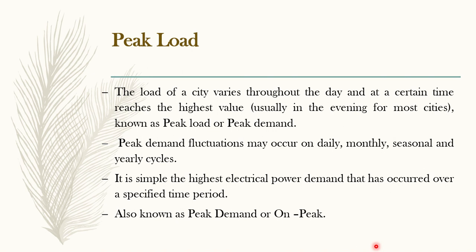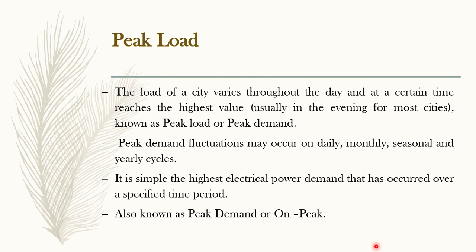We take the maximum because we require that maximum demand on that particular day, month, or year. So again, peak load or peak demand is nothing but the highest power demand recorded, or demanded by the people, in a given time period.